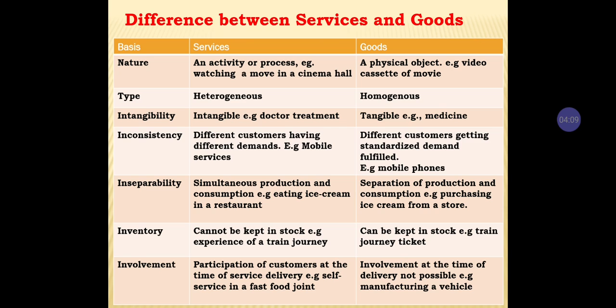Next, in goods, customers get standardized demands fulfilled. Mobile phones, seeing the models of the mobile phones, take different prices. Goods are distinguished according to the standards they require.